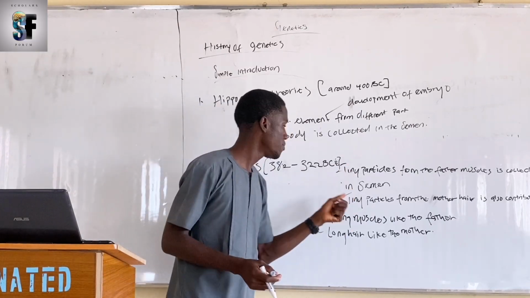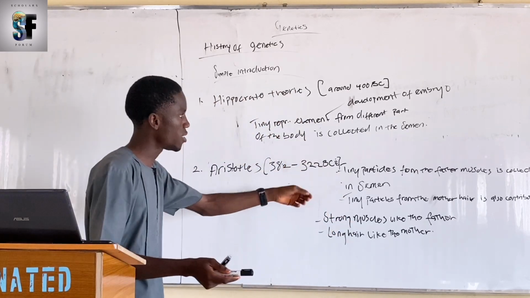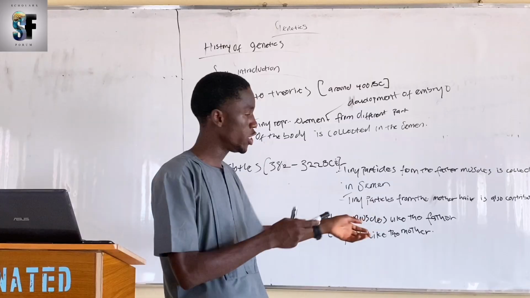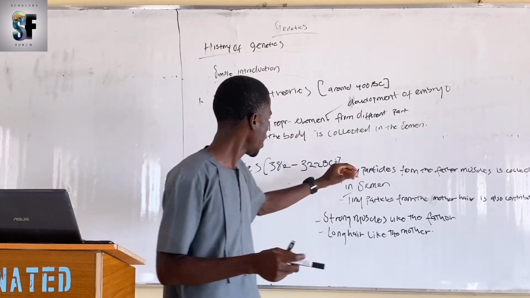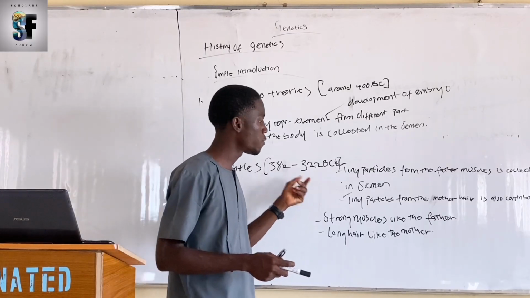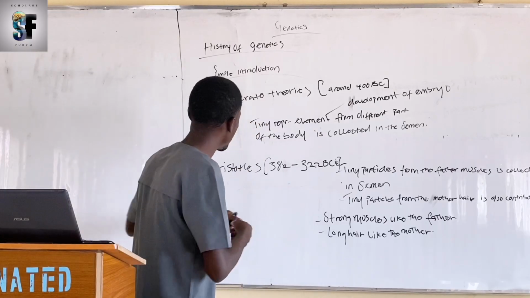BCE means Before Common Era. It's similar to BC, which is Before Christ. BC is more connected to faith, that is religion, while BCE is a neutral one. Alright, Aristotle, around 382 to 322 BCE, rejected Hippocrates' theory.